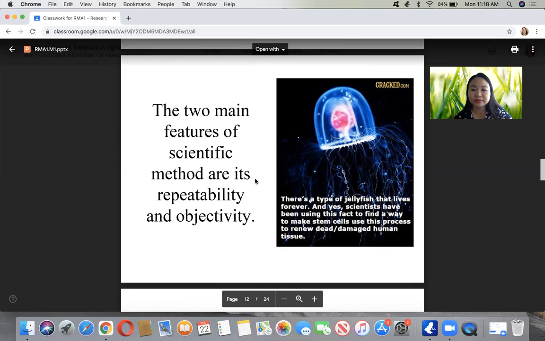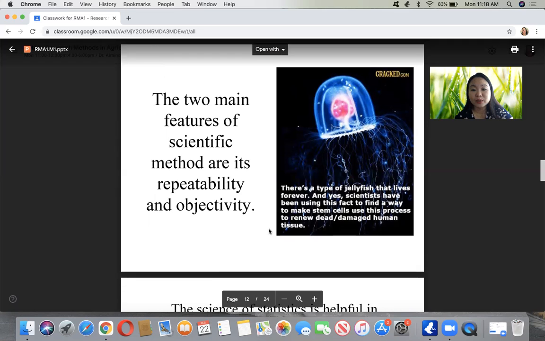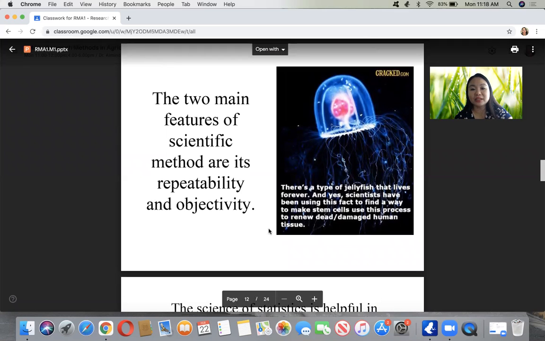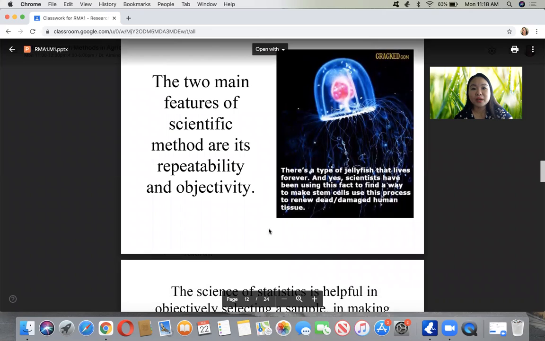There's a type of jellyfish that lives forever, and scientists have been using this to find a way to make stem cells, using this process to renew dead, damaged human tissues. So hopefully that would also be successful. They said that jellyfish will live forever unless they are killed. So hopefully we can make use of this knowledge for longevity and health.